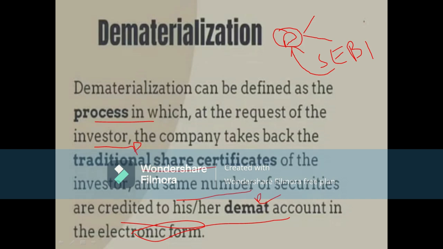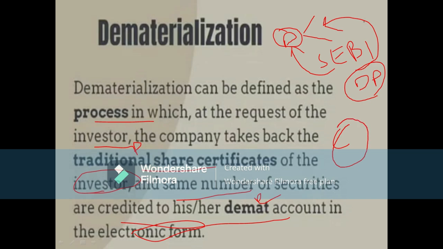We have depository participants. Only through depository participants can an investor trade his securities in the stock market, by opening a demat account. And this depository participant will be registered with the depositories, and at the same time these depositories are registered with the company.